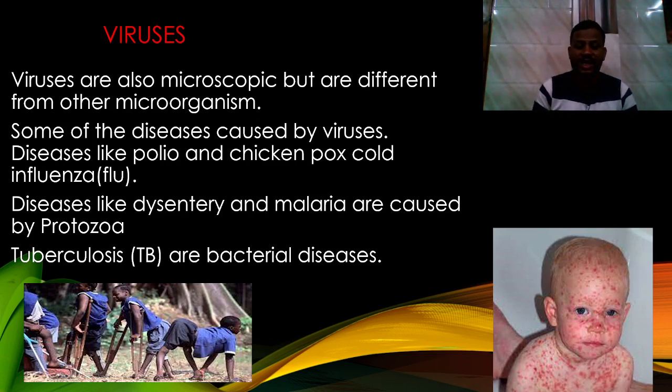When polio attacks the body, it disables the children in their organs like legs and hands. You can see in the picture every child is holding a stick in their arms to walk. The other picture on your right-hand side is chickenpox. Small red dots or patches are seen on the body affected by chickenpox.